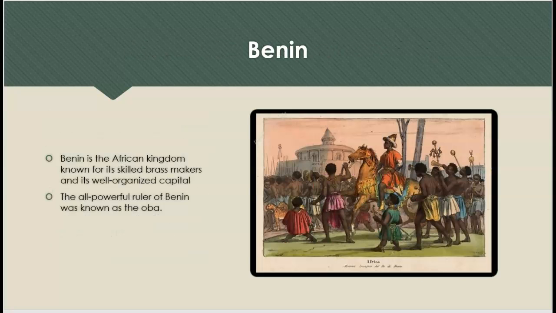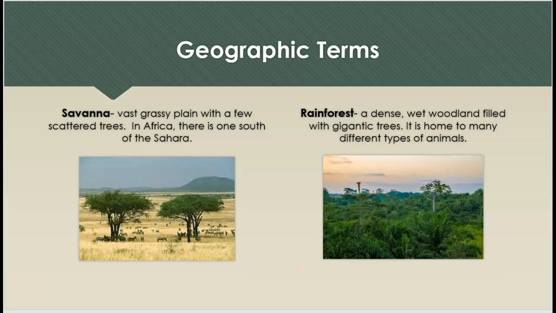Benin. Benin is the African kingdom known for its skilled brass makers and its well-organized capital. The all-powerful ruler of Benin was known as the Oba.